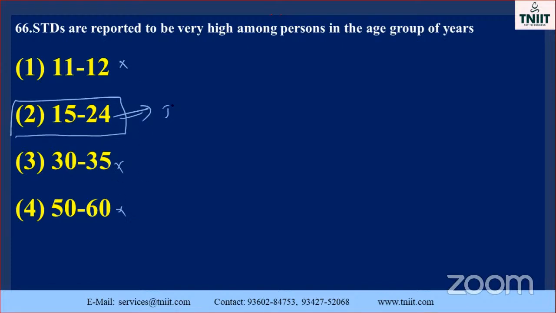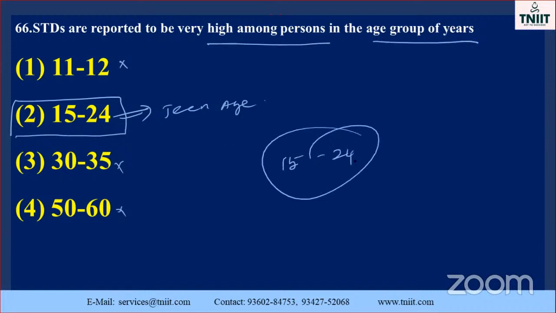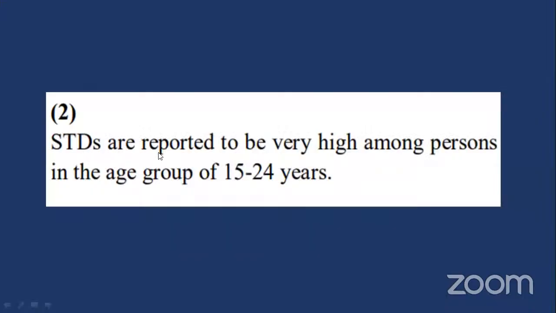So this one is the teenage, 15 to 24. Don't forget. The STDs are reported to be very high among persons in the age group of 15 to 24 years. Okay, go to the next one.